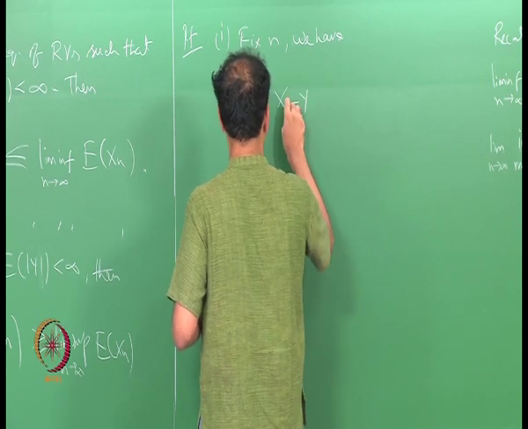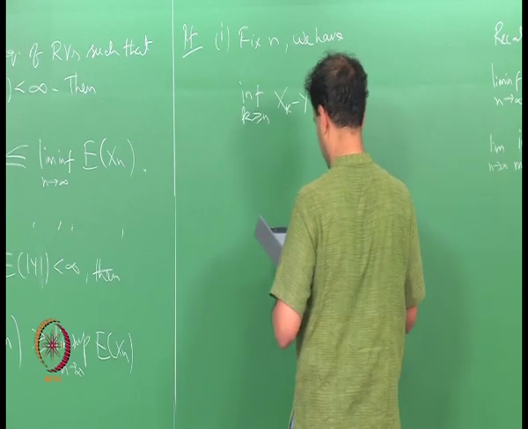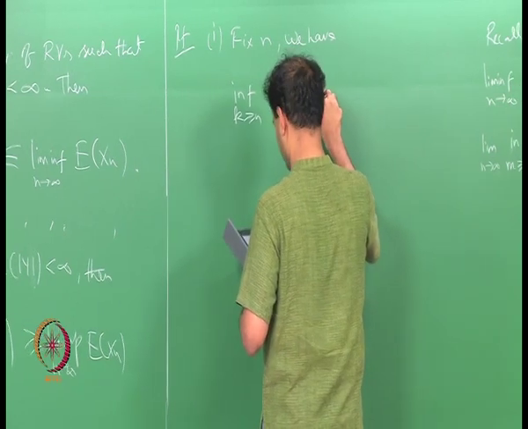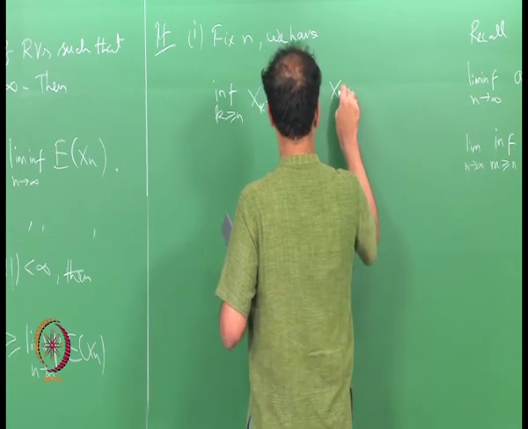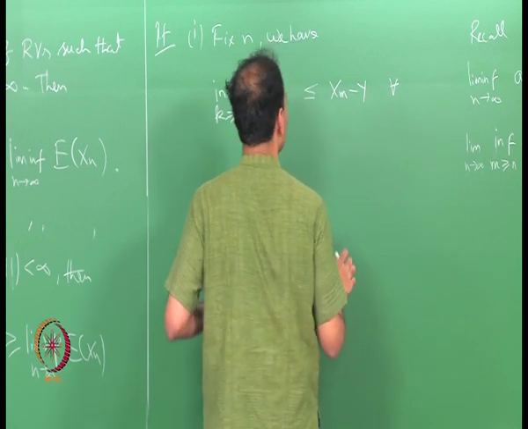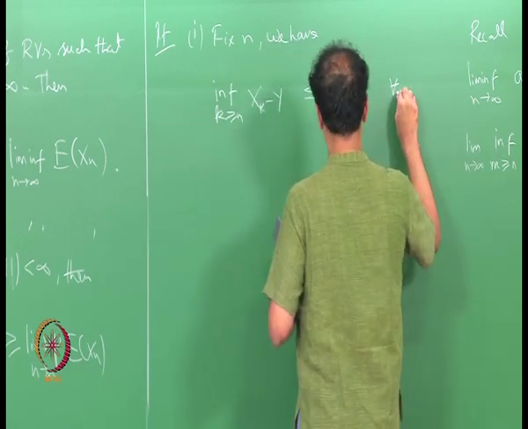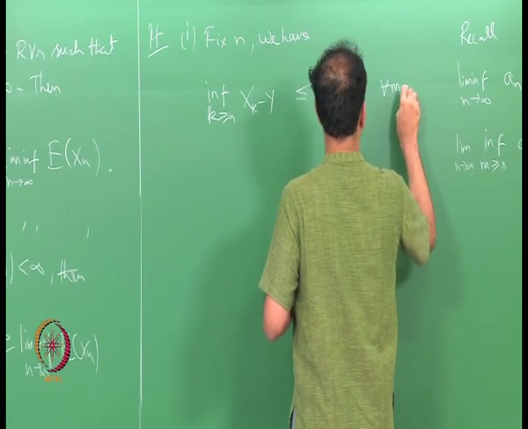I am going to consider that. x k minus y is less than or equal to x m minus y for all m greater than or equal to n.